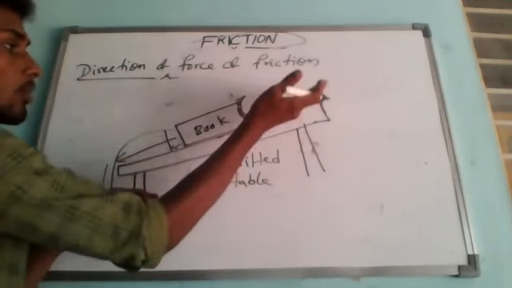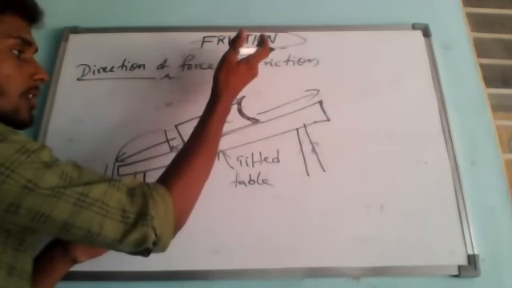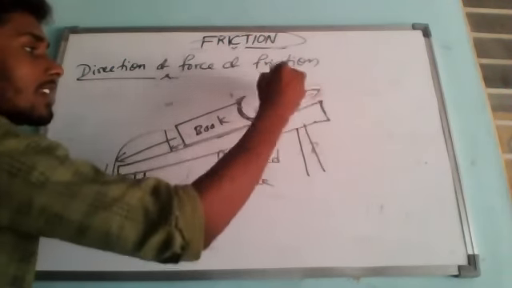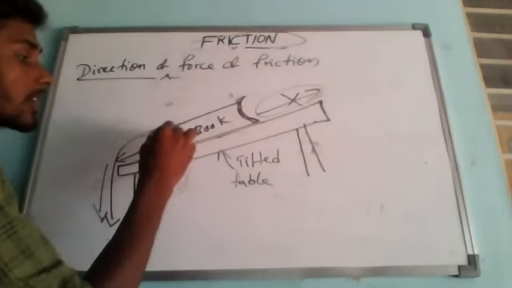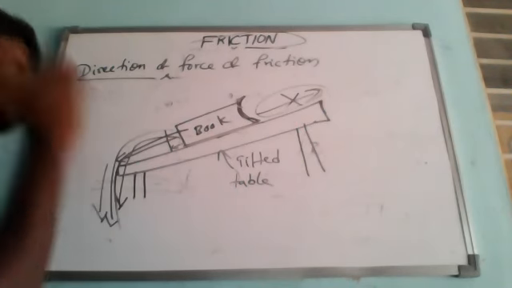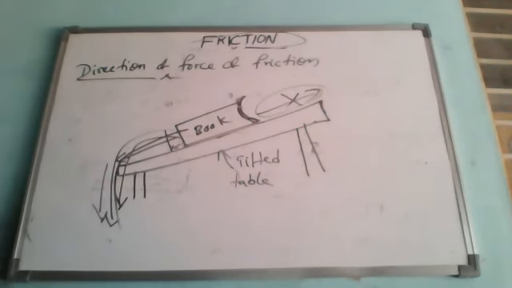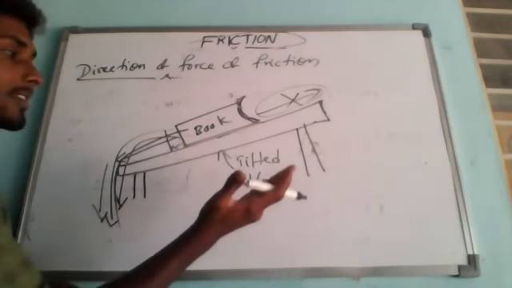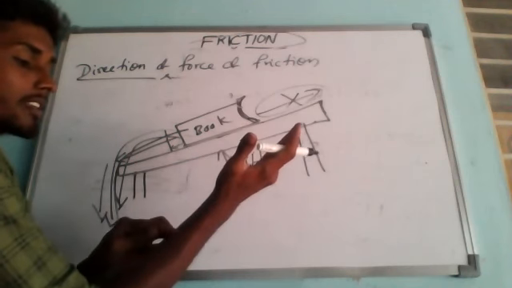Suppose you apply more angle, if you lift like this, what is going to happen? Then the frictional force is less. By then the gravitational force is dominating the frictional force, so this book will move and fall very fast. Understanding? Even if you want, you can do this activity at home also. If you tilt something, then the book will start sliding.